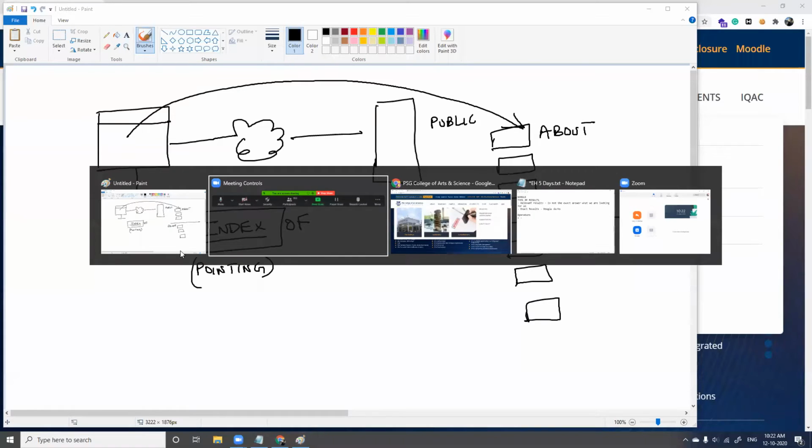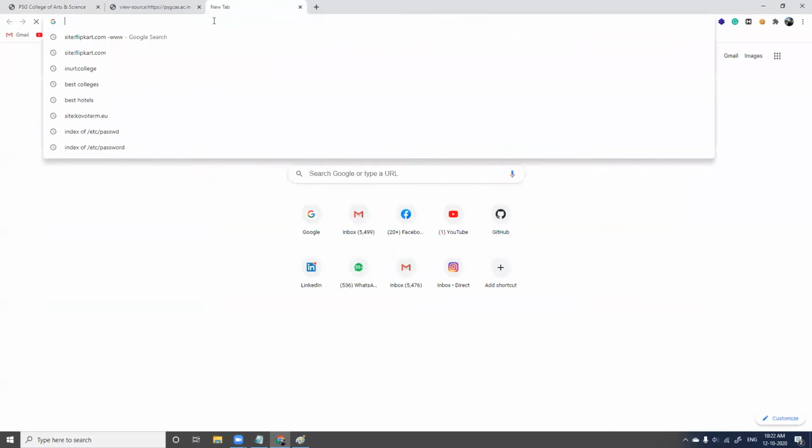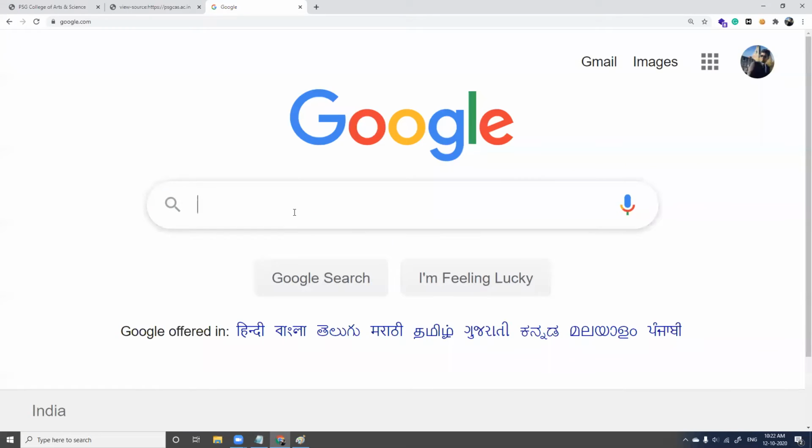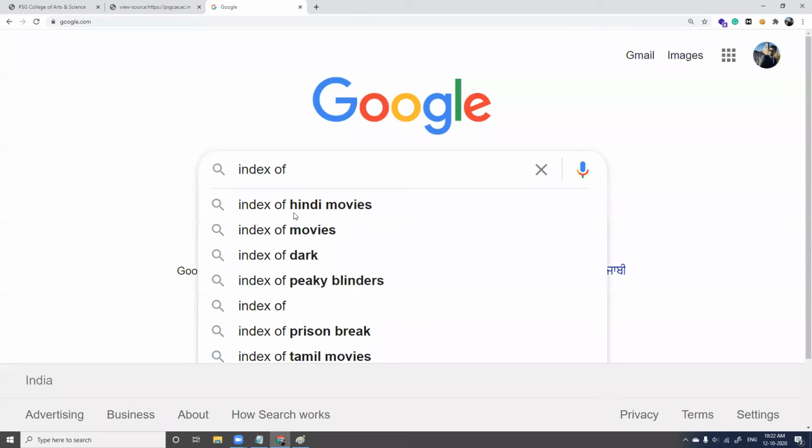Now, let us use this in Google. I'll go to my Google search, and I'm not going to use anything else. Listen to this carefully. I'm just typing index of. See here, they have index of Hindi movies.